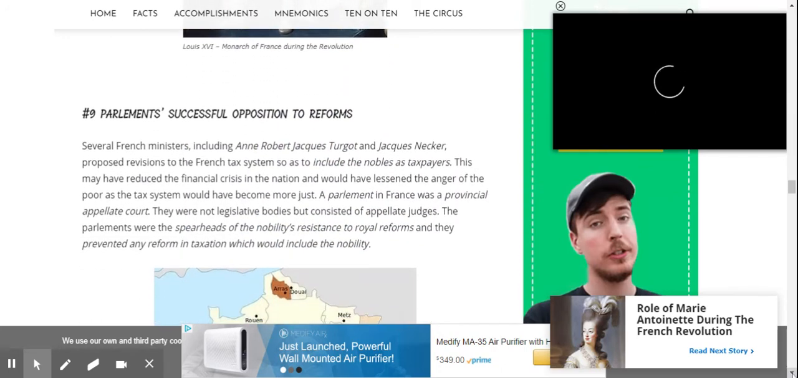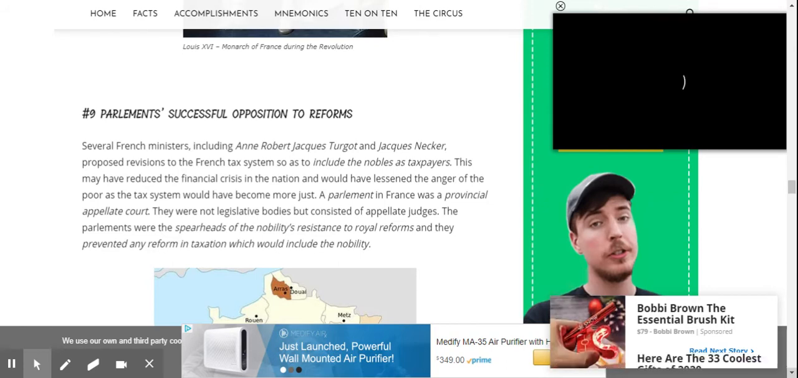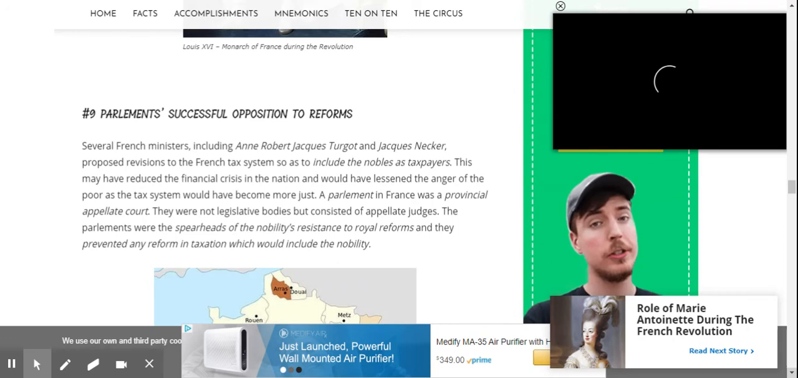Number 9, Parliament's successful opposition to reforms. Several French ministers, including Anne-Robert Jacques Turgot and Jacques Necker, proposed revisions to the French tax system so as to include the nobles as taxpayers. This may have reduced the financial crisis in the nation and would have lessened the anger of the poor, as the tax system would have become more just.